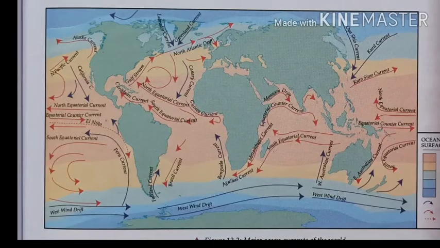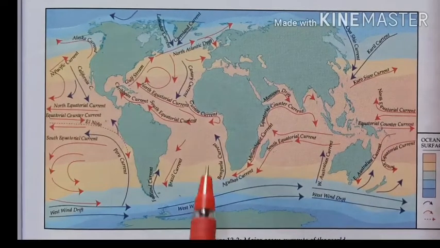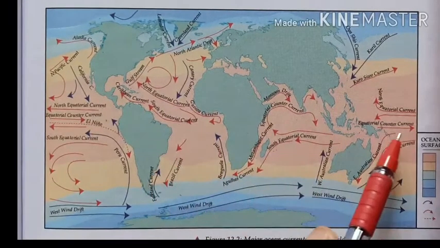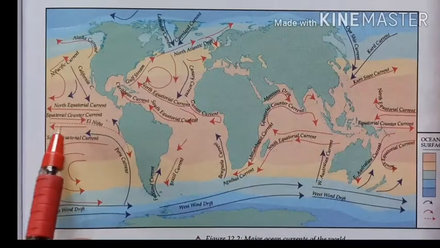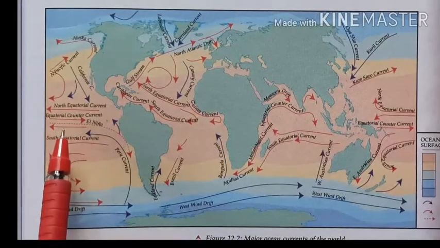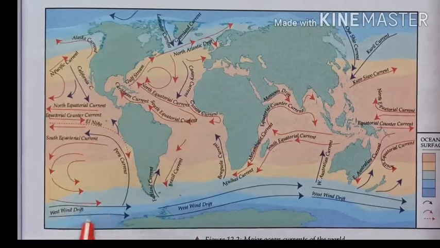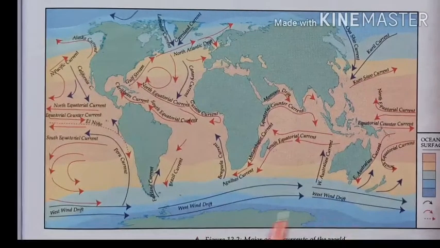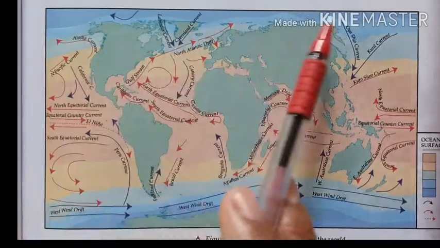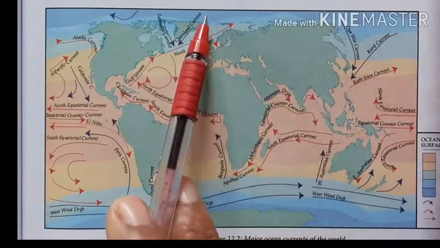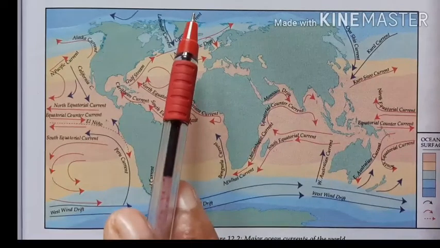In this map, you can watch the temperature condition over the water bodies. So, in the equatorial region, means the central part of the earth surface, it is warm. Warm water has low density, but towards the polar region, they are cold in condition, and cold waters are higher in density.